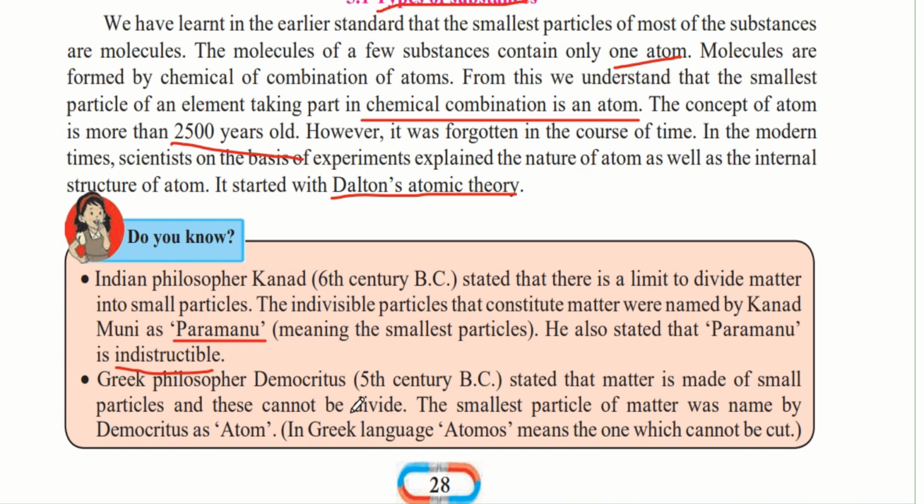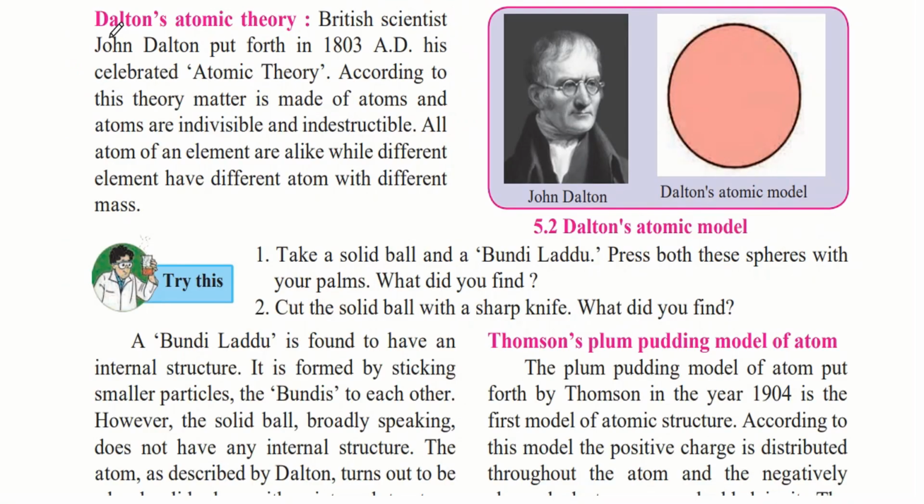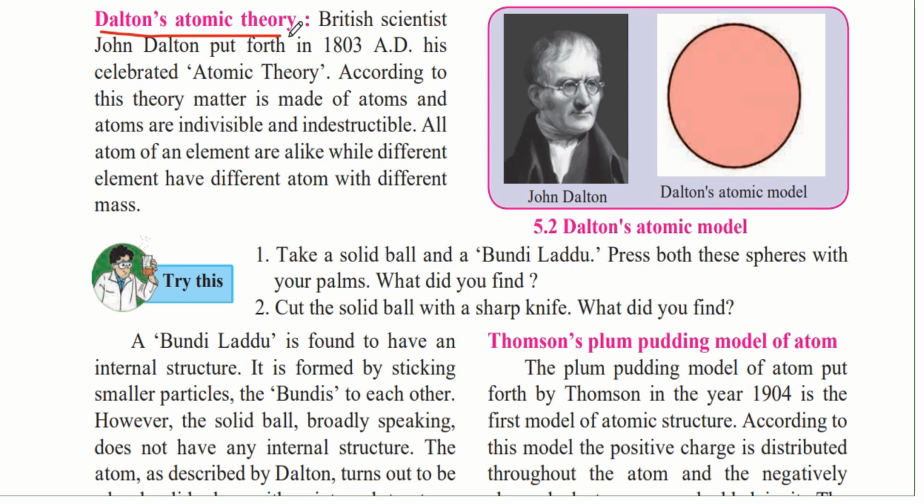in which he also said that as you divide matter, you will get to a smallest particle, and that particle cannot be divided. The smallest particle of matter was named by Democritus as an atom. So he was the one who gave the word as atom. In the Greek language, atomos means the one which cannot be cut. So because atoms could not be divided, therefore he gave the name in Greek called atomos, which means the one that cannot be cut. Let's learn now about Dalton's atomic theory.